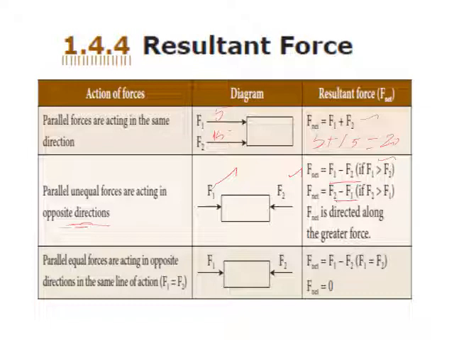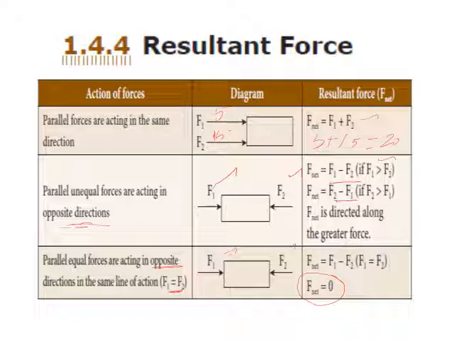Then the third condition. See here, both forces are opposite but of equal values. That means F1 and F2 have the same value. The resultant force is equal to 0. What does that mean? If two equal forces act on an object in opposite directions, there is no displacement. That means the object remains in the same condition.